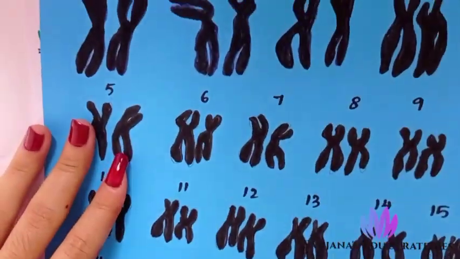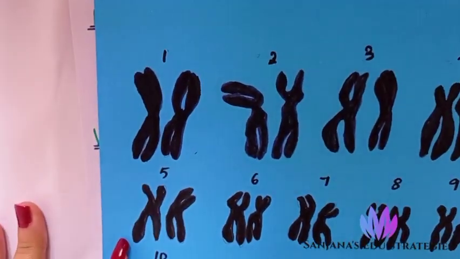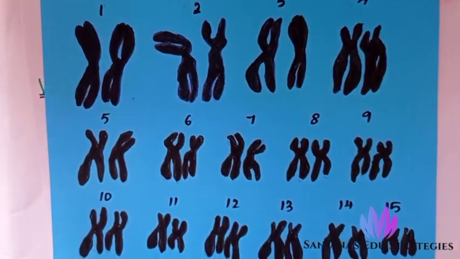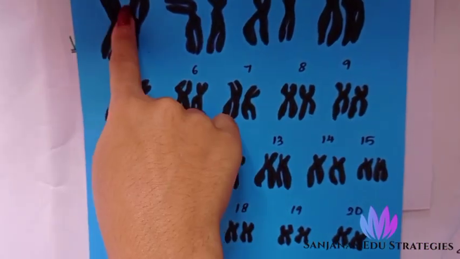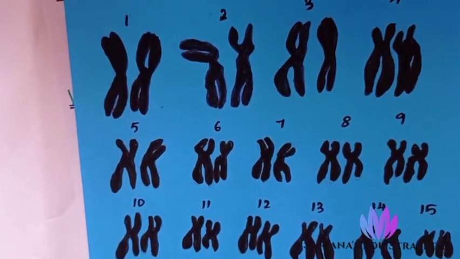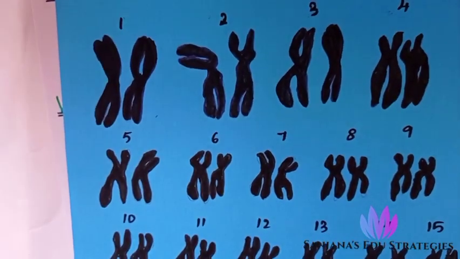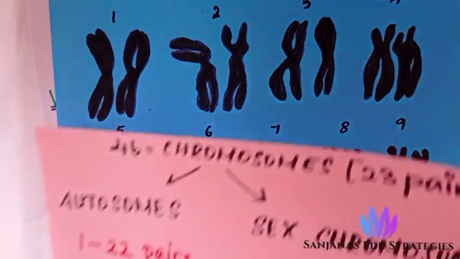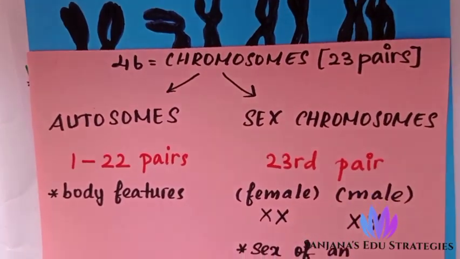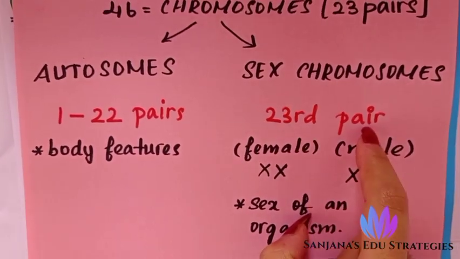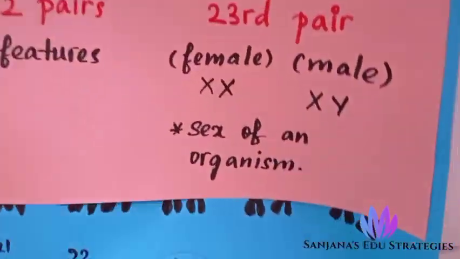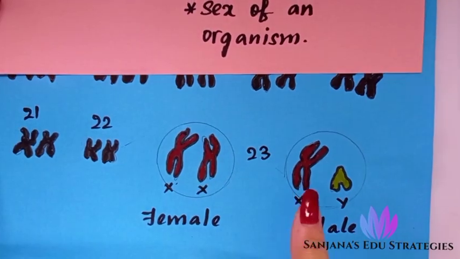Here you see I have drawn chromosome 1 till chromosome 23. There are 23 pairs of chromosomes in the human body. Pairs 1 to 22 are known as autosomes, and the 23rd pair has XX and XY.